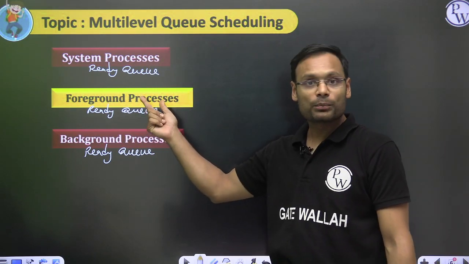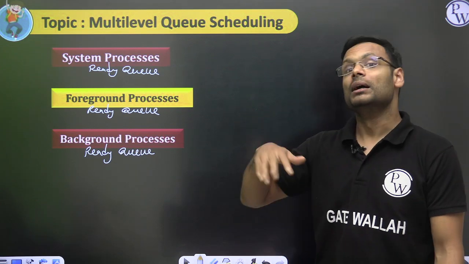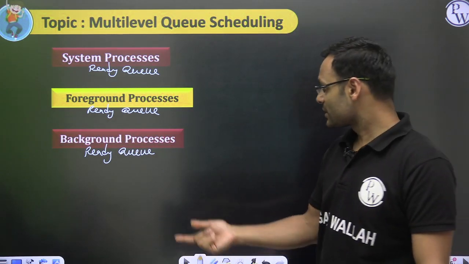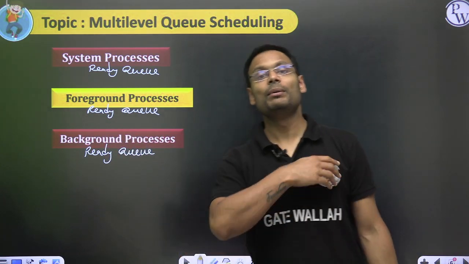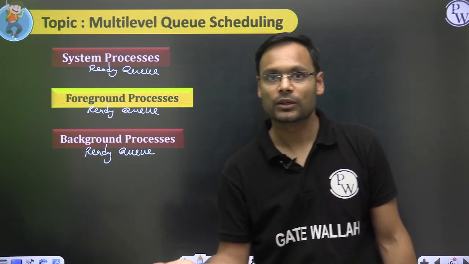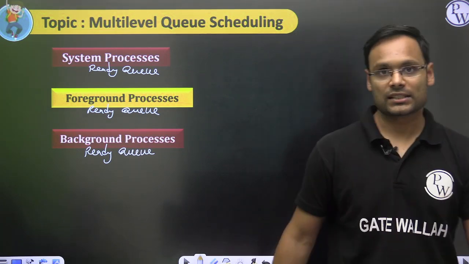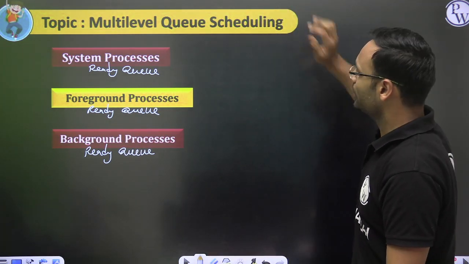To execute foreground processes, we use some other algorithm, maybe SJF or SRTF or maybe FCFS. For background processes, we will have a different type of scheduling algorithm. This is how we can use multiple scheduling algorithms in the same system. That is multi-level queue scheduling.